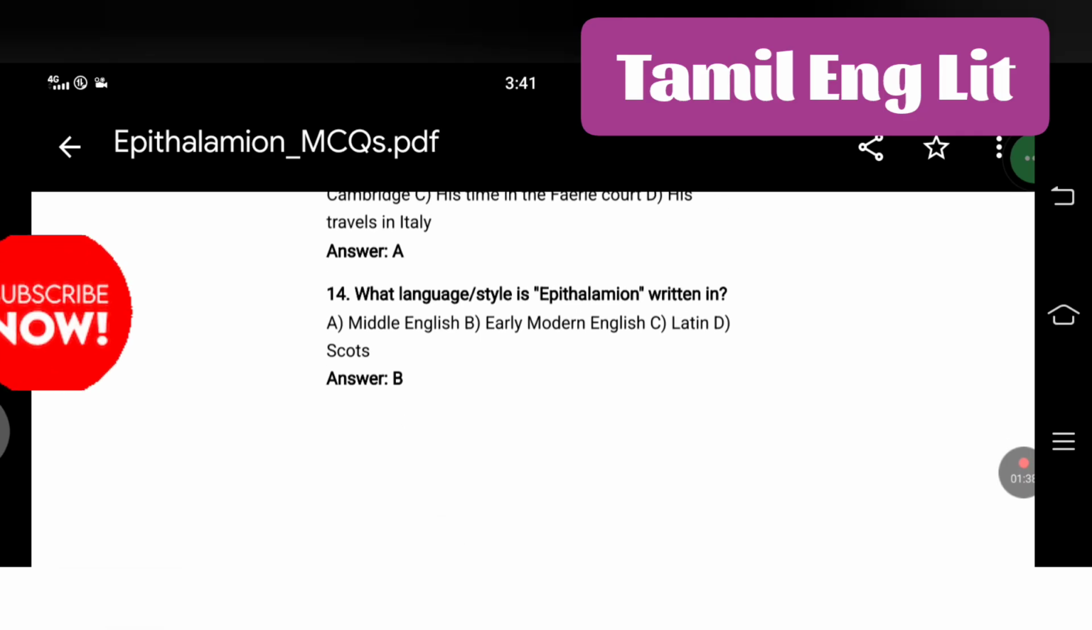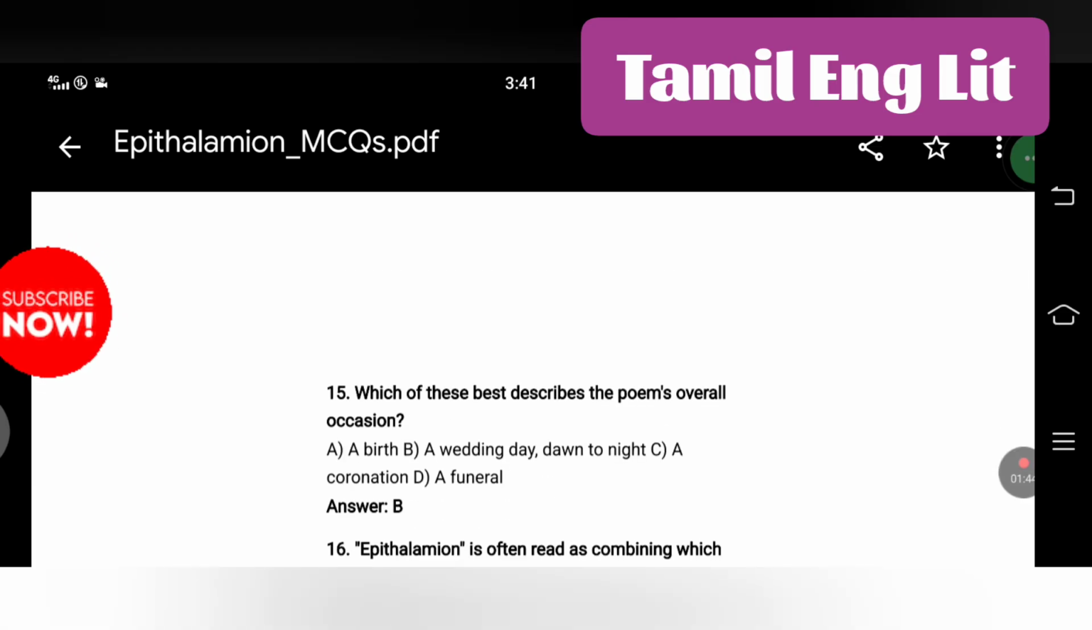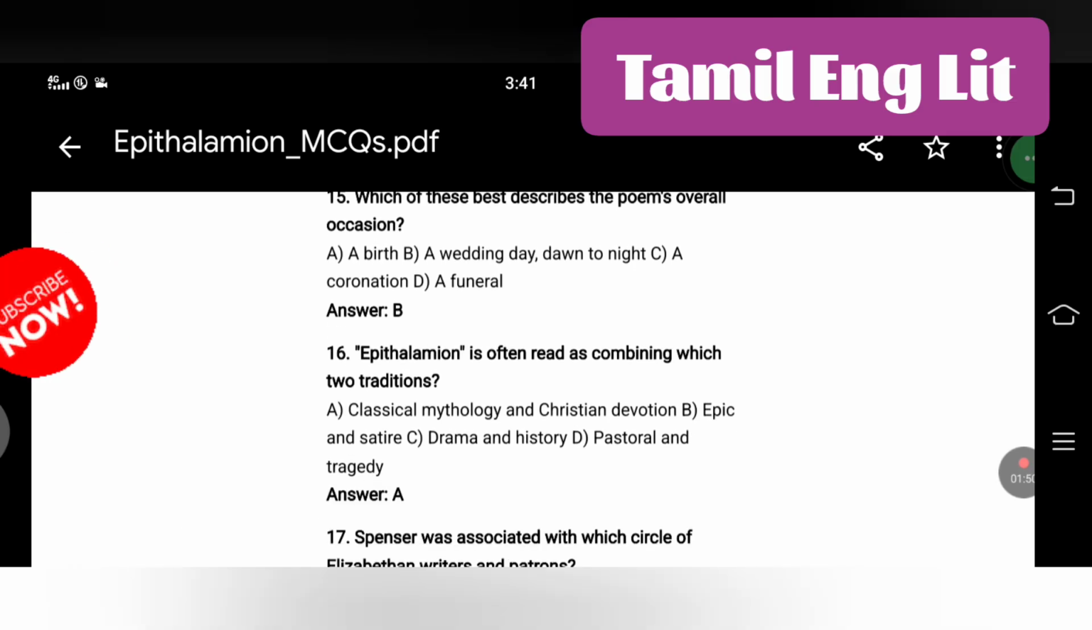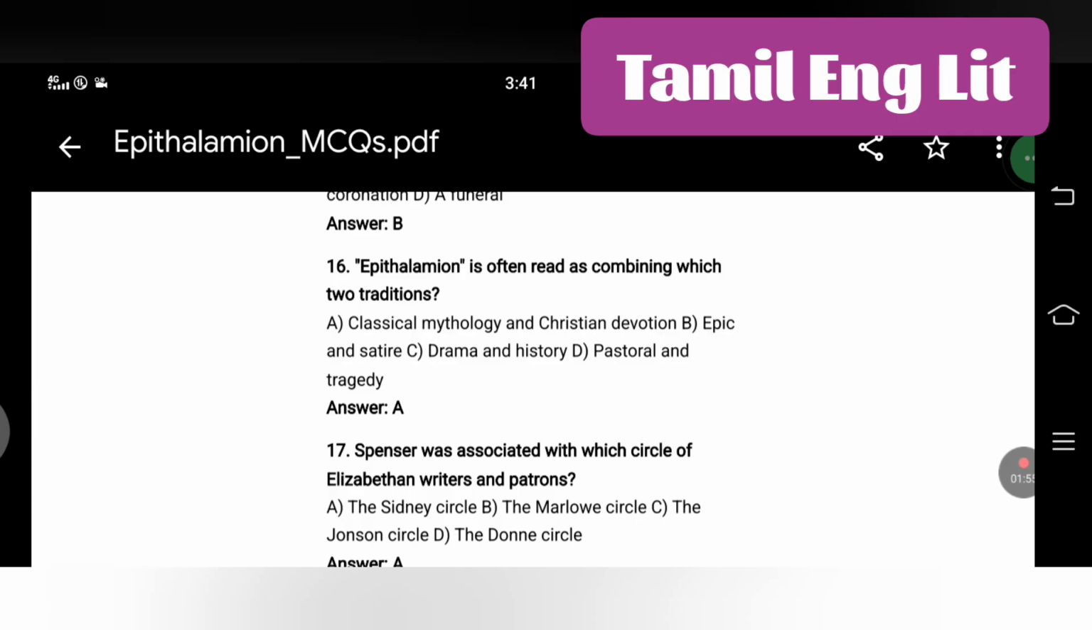What language or style is Epithalamion written in? Early modern English. Which of these best describes the poem's overall occasion? A wedding day, dawn to night. Epithalamion is often read as combining which two traditions? Classical mythology and Christian devotion.